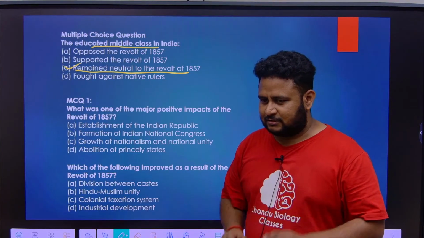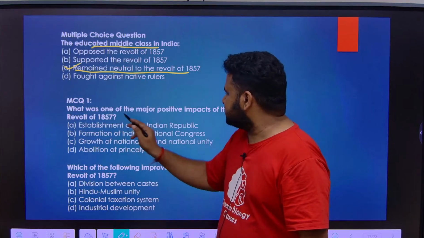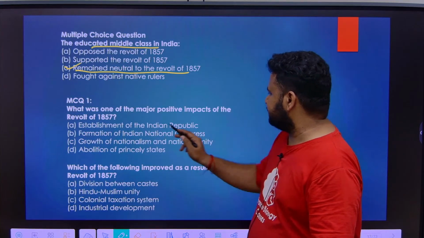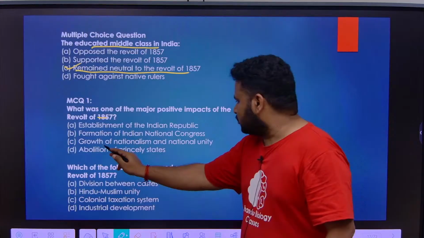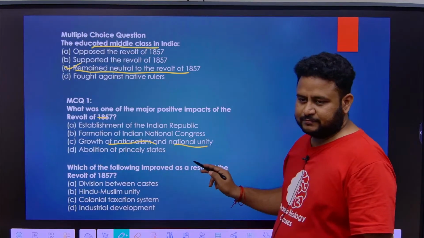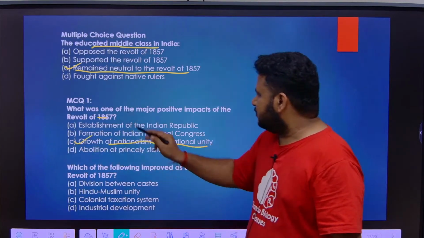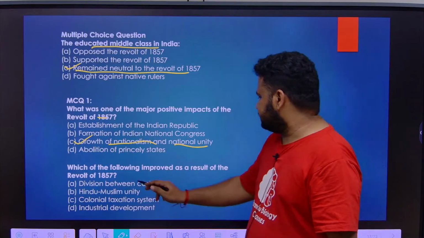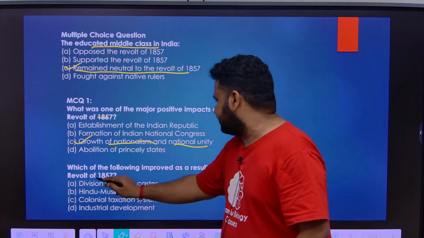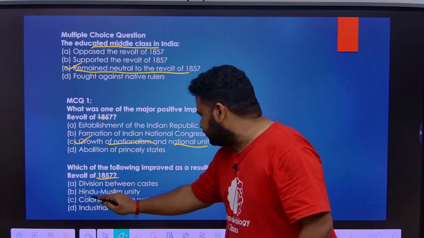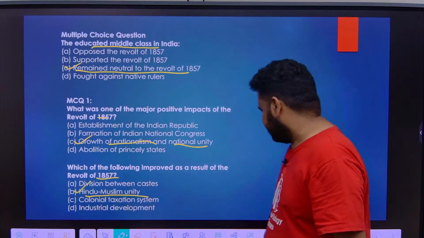That's all they did. Okay, remain neutral. Next thing is, what was the major positive impact of the 1857 revolt? It is growth of nationalism and national unity. Correct. This is the major positive impact. Next, which of the following improved as a result of the revolt of 1857? Hindu-Muslim unity. Okay, fine.